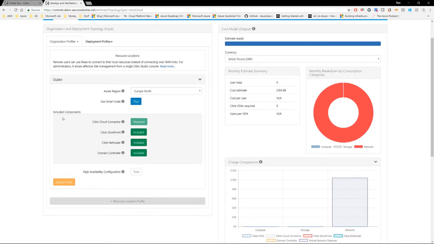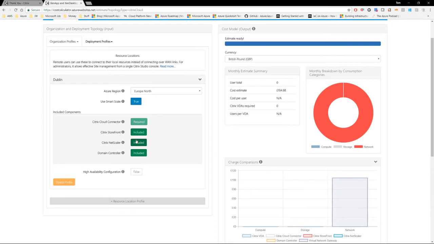Now this second section is the included components, which can be a little bit confusing. There's 4 components in here. The first is Citrix Cloud Connector. Now this is required because without that, the connection between your Azure subscription and your Citrix Cloud account simply will not work. So we cannot deselect that. But remember that these components are in your Azure subscription.